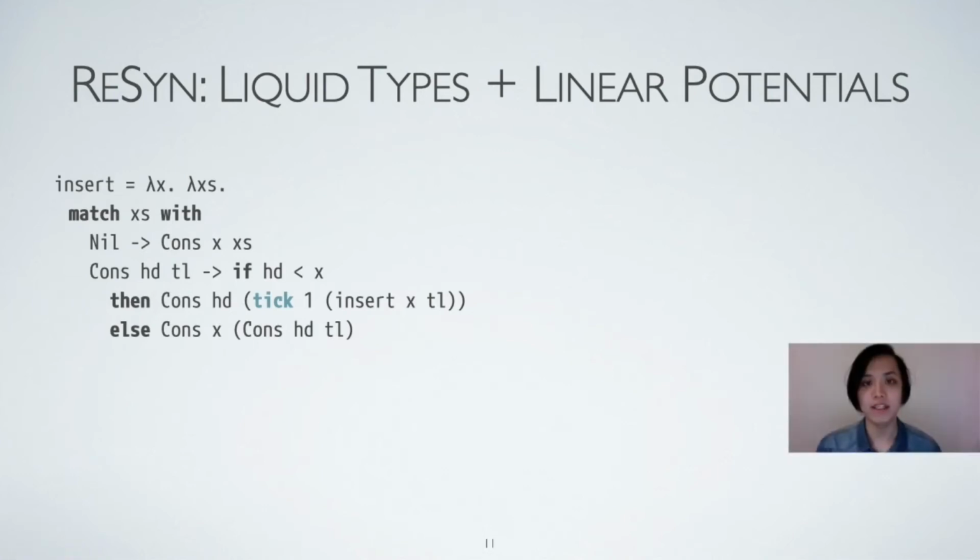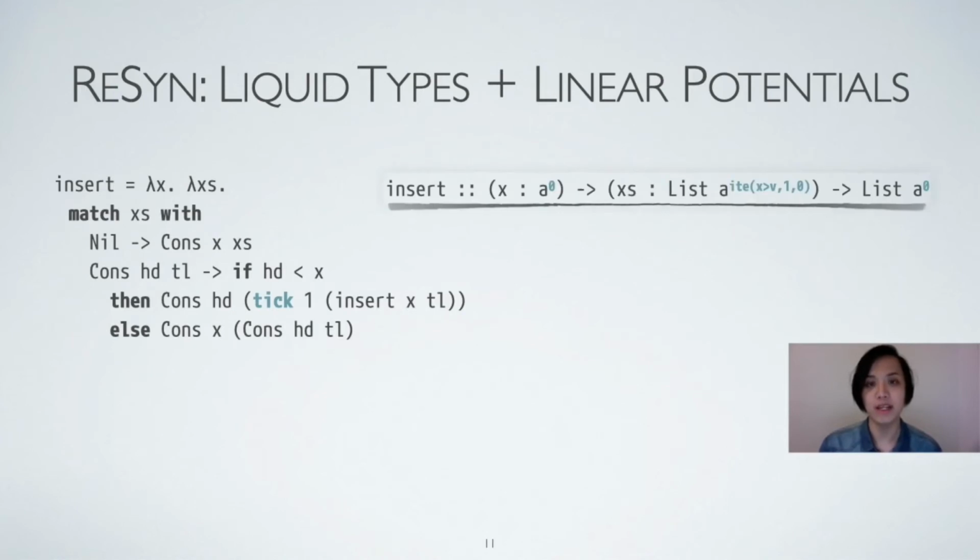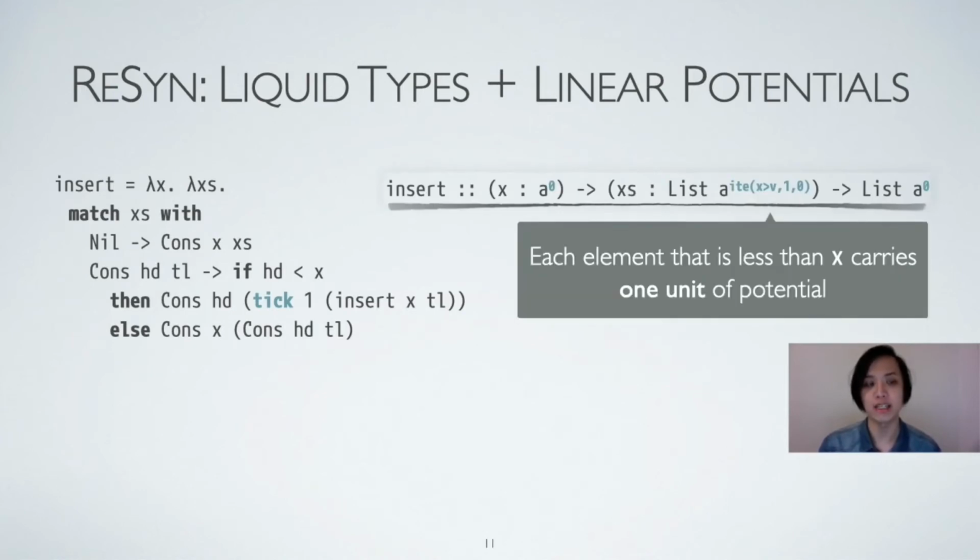Take a look at the functional program on the slide. The insertion function, as a subroutine of insertion sort, inserts an element x to a proper place in the list xs. We use tick expressions, marked in blue, to specify a resource metric. In this program, we use ticks to count the number of recursive calls. Reason can verify a value-dependent linear resource bound shown on the slide.